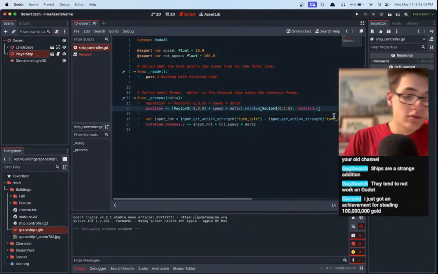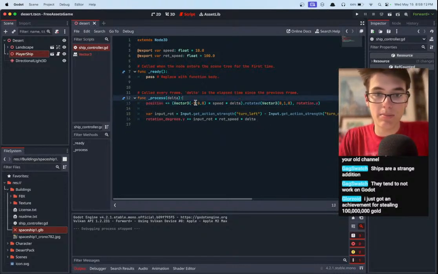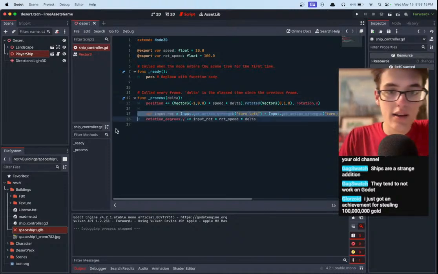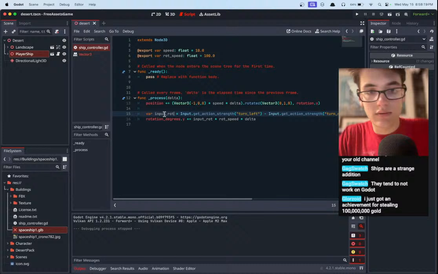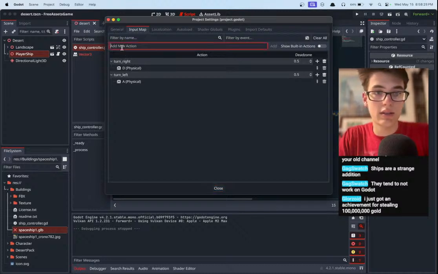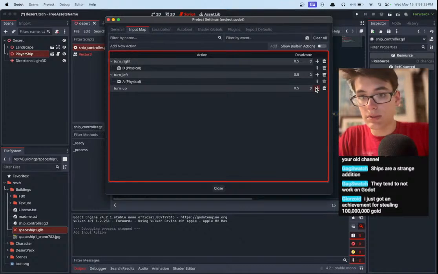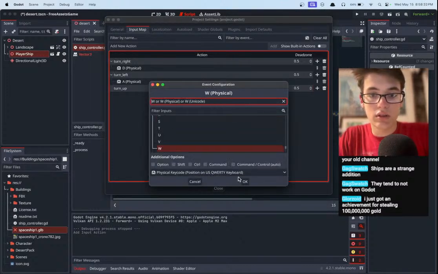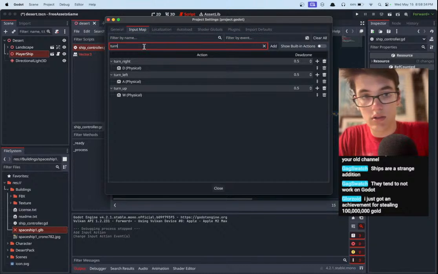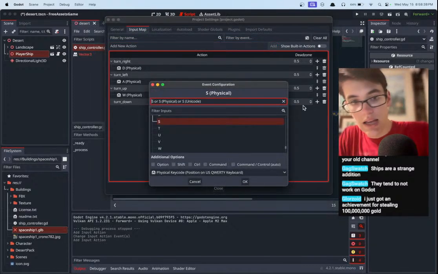So we have our rotation using A and D, so let's add W and S to actually tilt the spaceship up and down, which should be pretty straightforward. We don't actually have W and S implemented in our project settings yet, so let's add turn up, which of course is going to be W, and then turn down, which of course is going to be S.